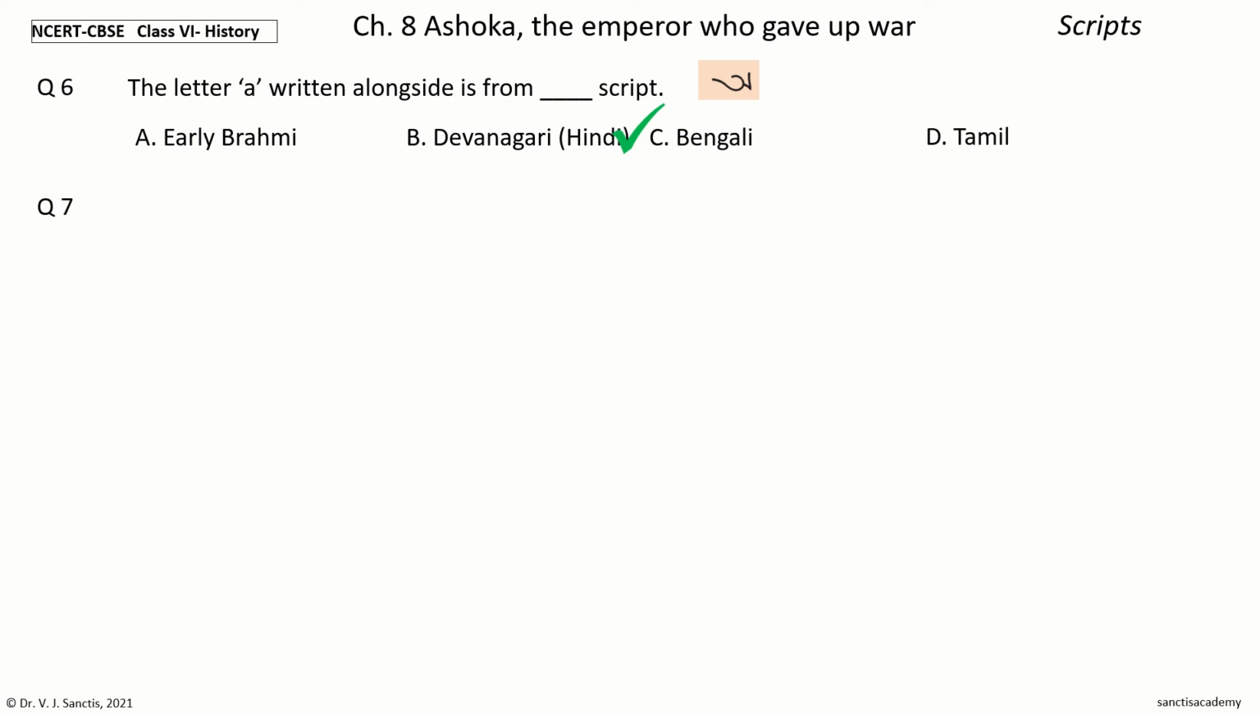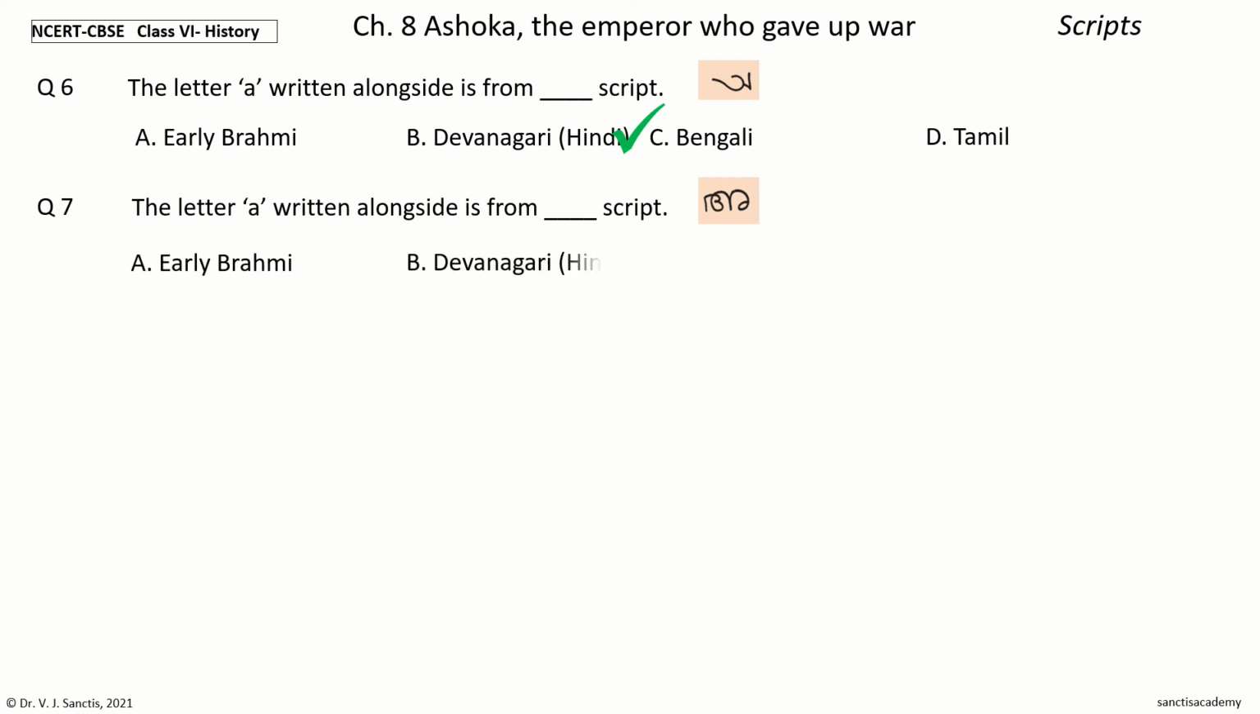Question 7. The letter A written alongside is from dash script. The options are early Brahmi, Devanagari, Hindi, Bengali, Malayalam. Your time to choose. And the answer is Malayalam. So, the letter A written alongside is from Malayalam script.